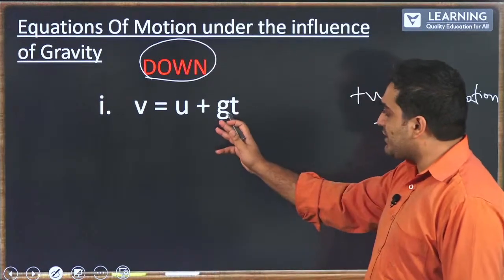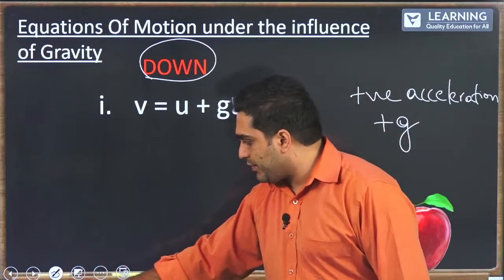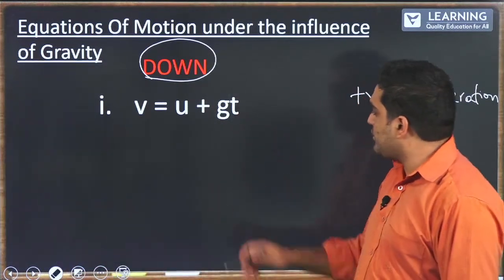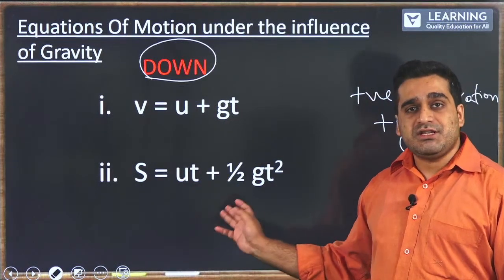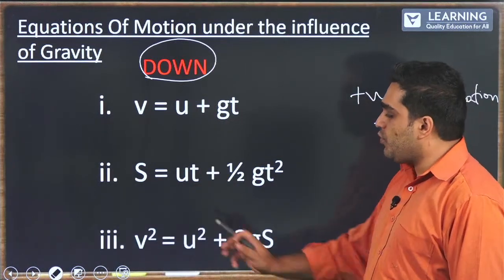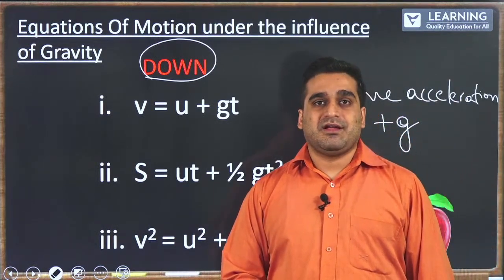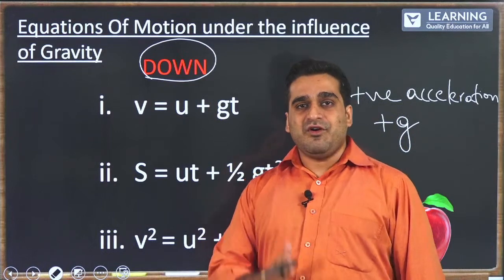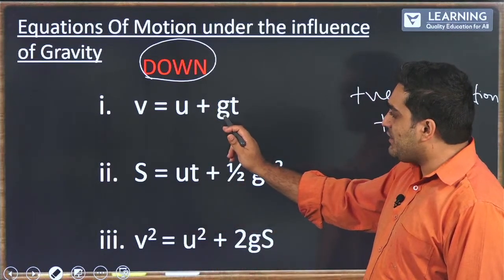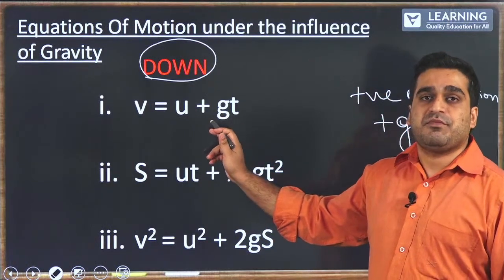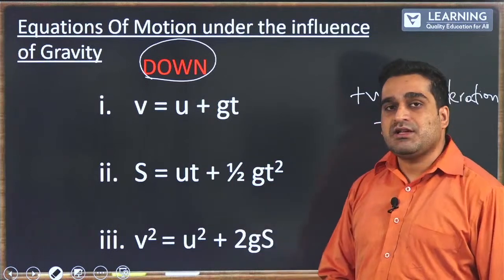Next, S equals UT plus half GT square, and also V square equals U square plus 2GS. I hope I have made this easy for you. For objects that are falling, you have positive acceleration, therefore G is positive, and in places of A, G is replaced.